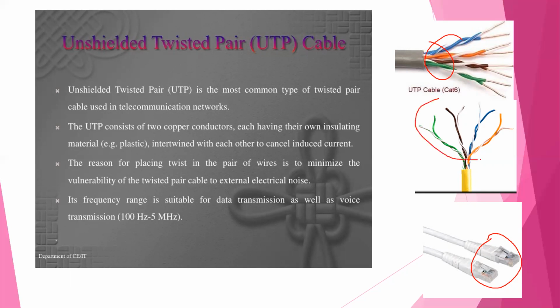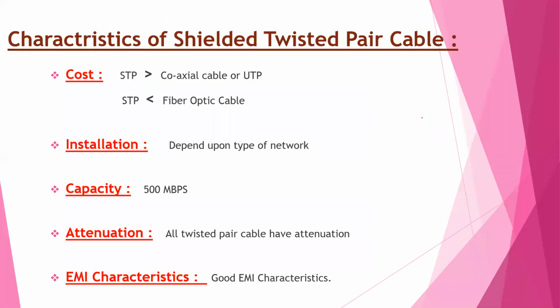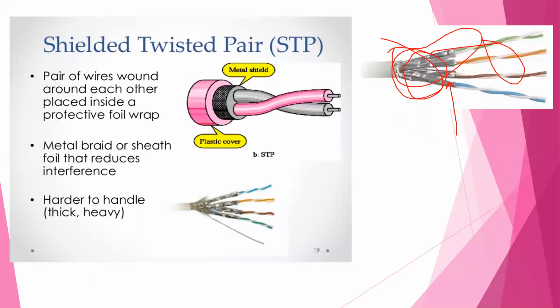This is a diagram of unshielded twisted pair cable. Shielded and unshielded are both the same: copper wires twisted together, but in shielded there is a shield over them.